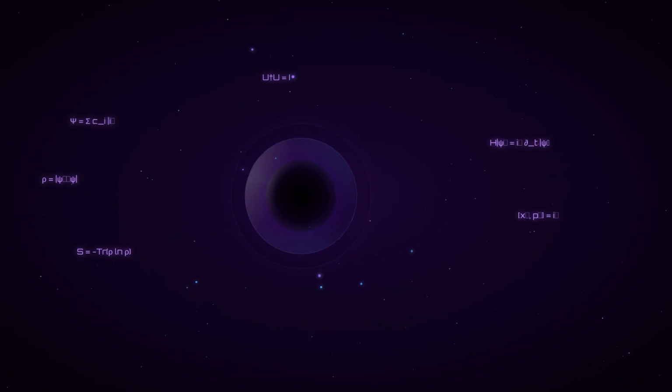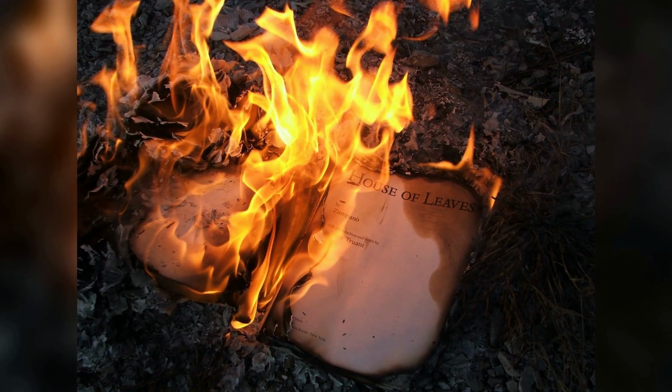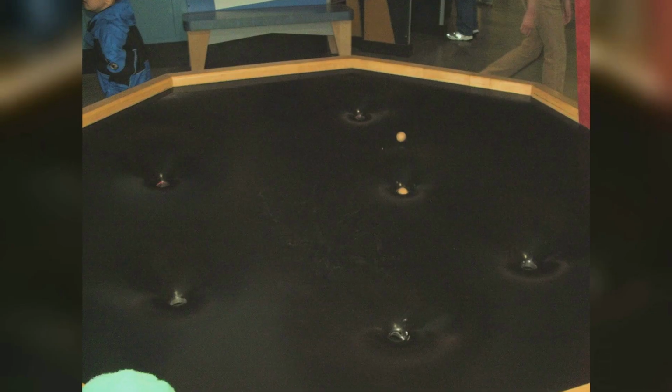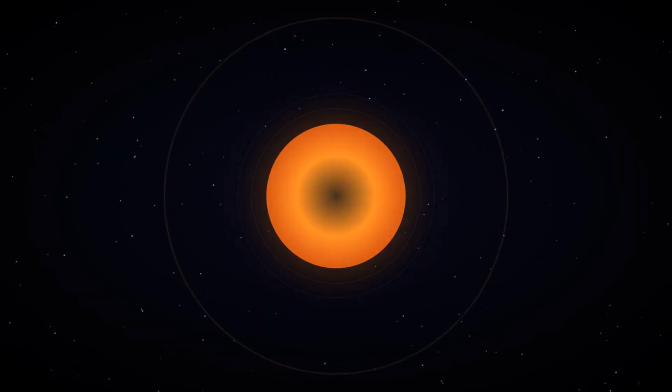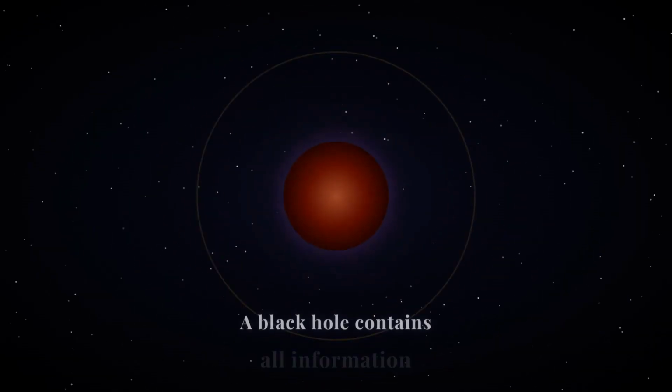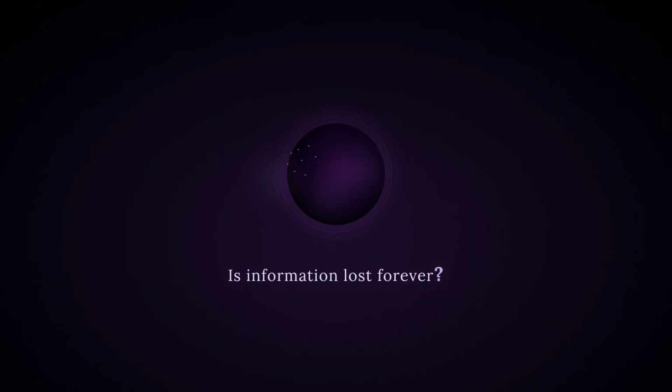Here is the problem. Quantum mechanics has a strict rule: information cannot be destroyed. If you burn a book, the information still exists in the ash and smoke, at least in theory, but black holes seem to break this rule. When a black hole forms from a collapsing star, it contains all the information about that star. When it radiates away, Hawking radiation appears random, carrying no trace of what fell in. If the black hole evaporates entirely, that information is lost forever.